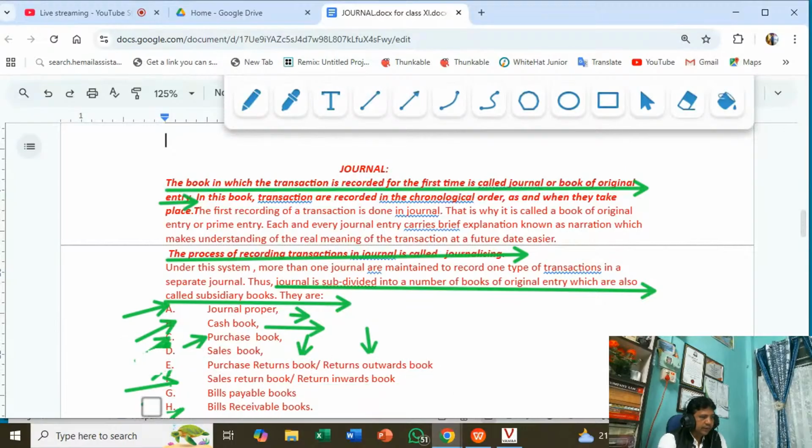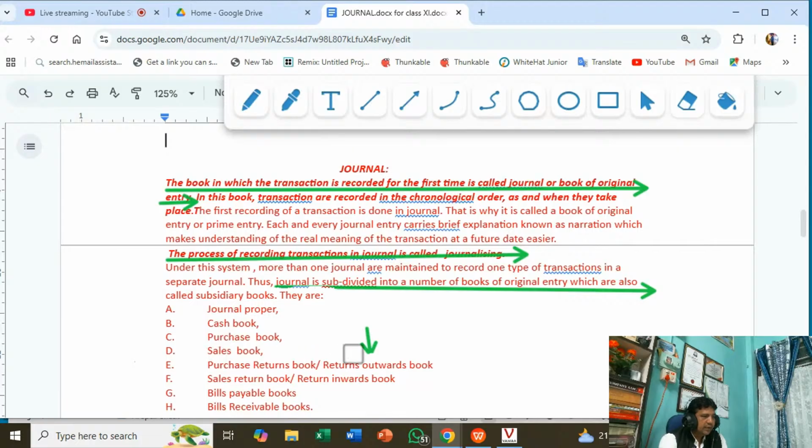Now listen very carefully. In the cash book, all cash transactions, goods purchased for cash, will be recorded. If goods are purchased on credit, then it will be recorded in the purchase book.